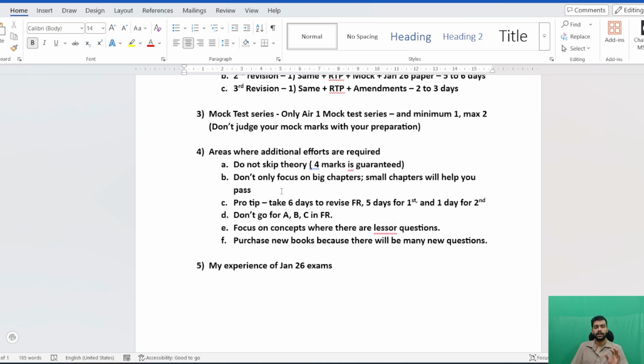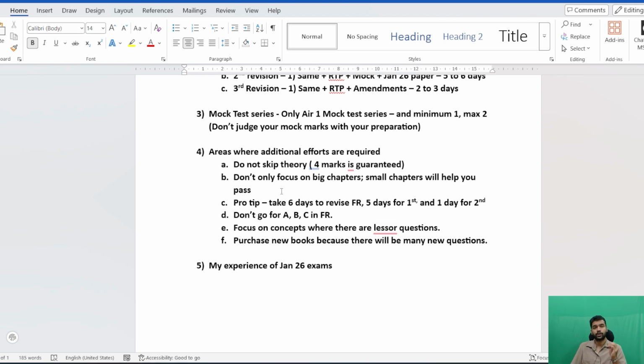Now the fifth point: focus on concepts where there are fewer questions. It is one of the things that I learned from giving my Jan 26 exam. In the 14-mark question that arrived in my exam, there was one adjustment in the entire question that was included in the concept book, but there were no questions in the question bank for that concept, and the same concept came in my question.